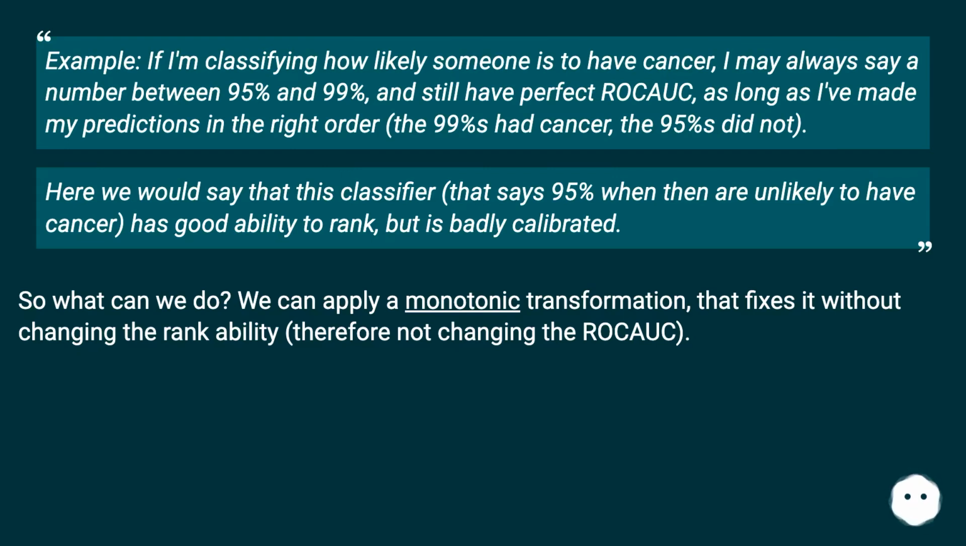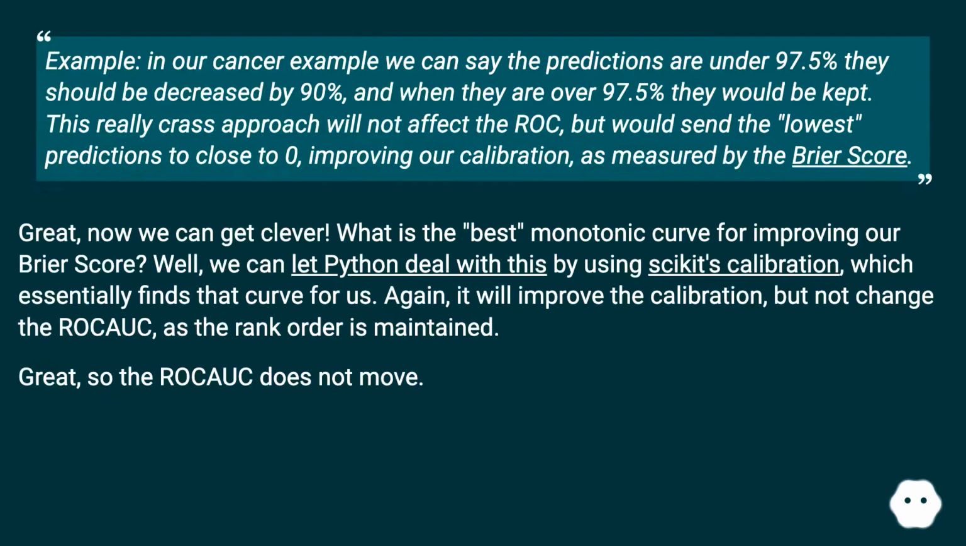So what can we do? We can apply a monotonic transformation that fixes it without changing the rank ability, therefore not changing the ROC AUC. Example, in our cancer example we can say if the predictions are under 97.5%, they should be decreased by 90%, and when they are over 97.5% they would be kept. This really crass approach will not affect the ROC AUC, but would send the lowest predictions to close to zero, improving our calibration, as measured by the Brier score.